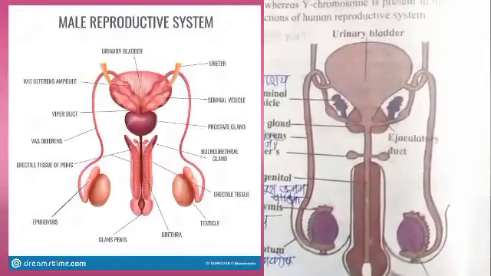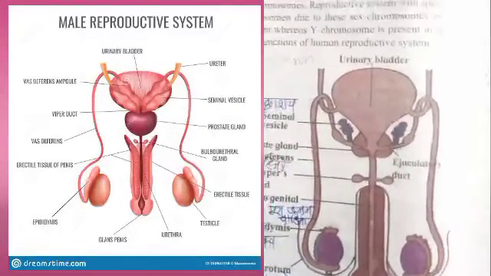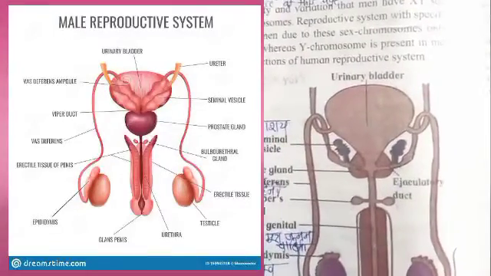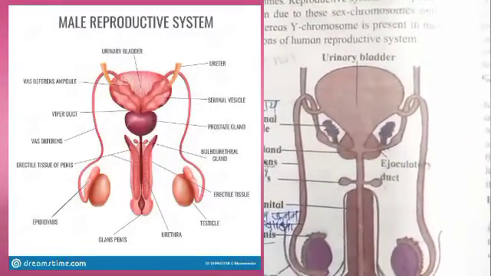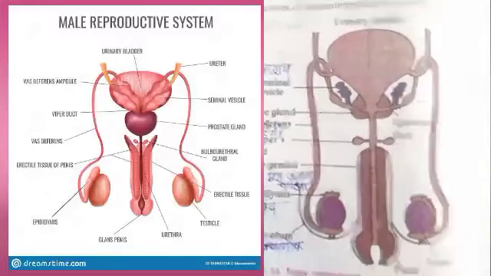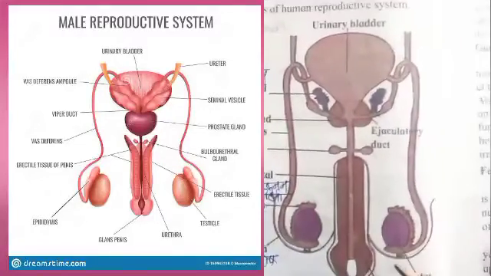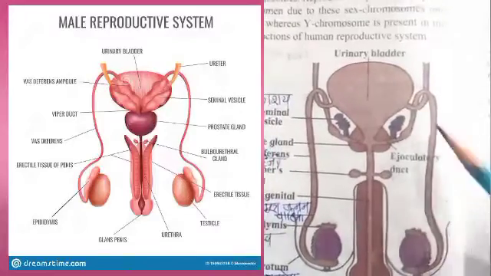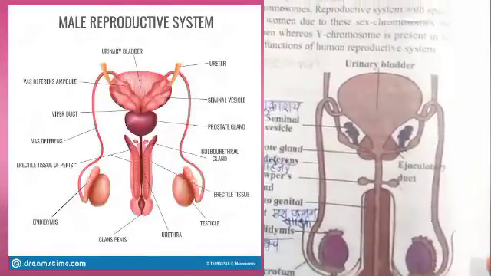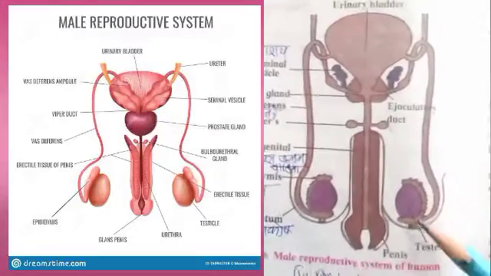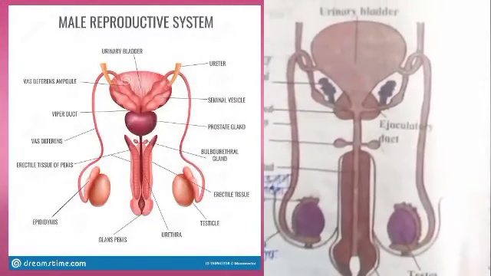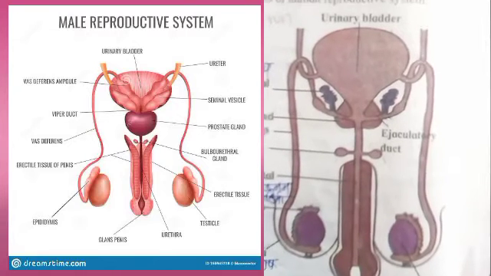Then here the length of the epididymis is about 6 meters. The sperms are about 60 micrometers in size, and such a small sperm has to travel 6.5 meters of distance from the testis to the outside of the male reproductive system.